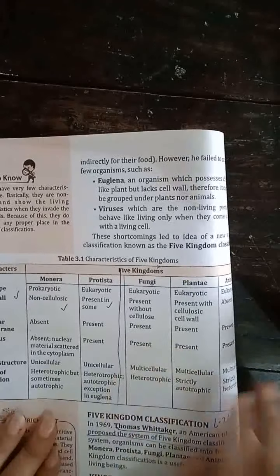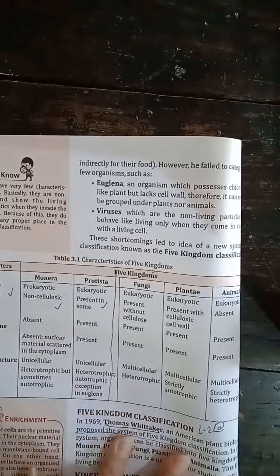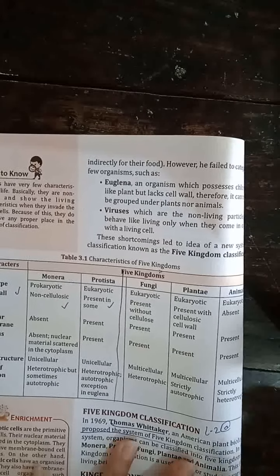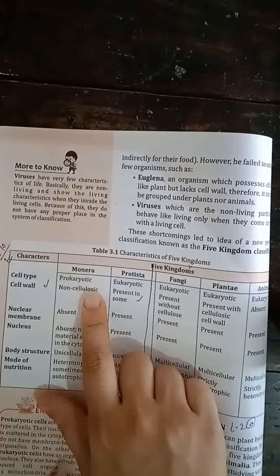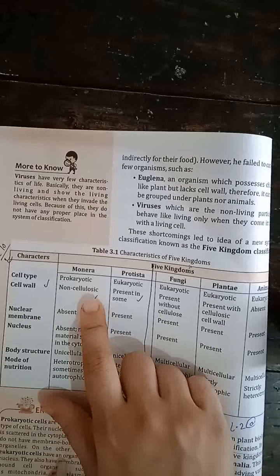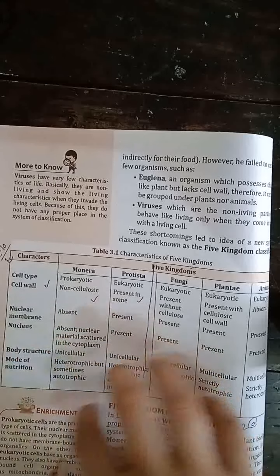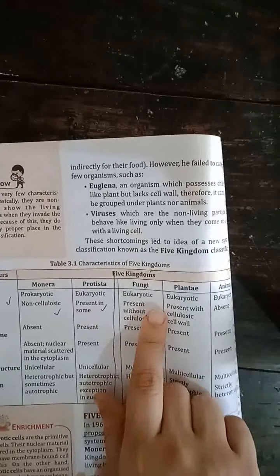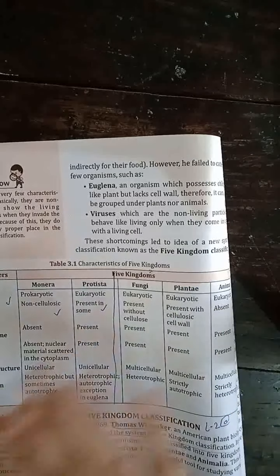Okay, so these five kingdoms, how were they classified? On the basis of cell type. Cell type means whether they were having the nucleus or they were not having the nucleus. So only Monera was prokaryotic because in Monera the nuclear material was scattered in the cytoplasm. It was not having a well-defined nucleus. But in Protista, fungi, Plantae, Animalia, they were all eukaryotic. They were having the nucleus.